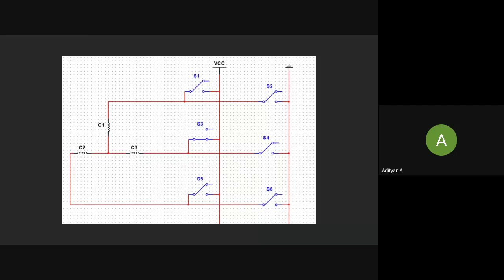And if you want to energize coils 3 and 2, you make current pass through this wire. How do you do that? You either give a ground or you turn on this switch, either S3 or S4. Let's say that S3 is turned on in this case. So you have VCC positive terminal here, and for the negative terminal, you will have to turn on switch 6. When you turn on switch 6, there is current passing through coils 3 and 2. Similarly, you have the switching mechanism for coils 1 and 2. So that is how an ESC works.